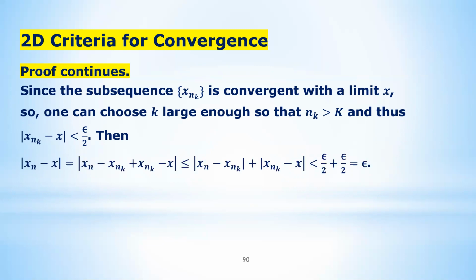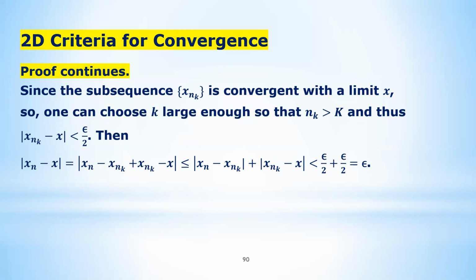You look at the absolute value of xn minus x. Using the usual technique, make a connection with the subsequence by inserting xnk into it: minus and plus, they cancel. Then you use the triangle inequality to cut in the middle.